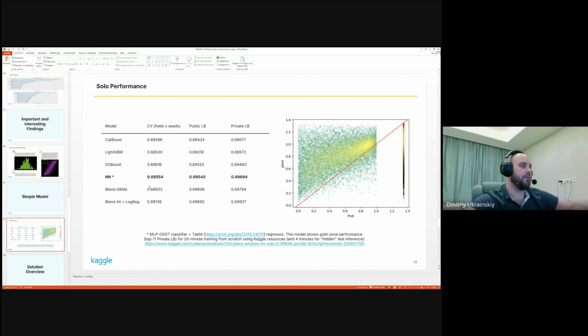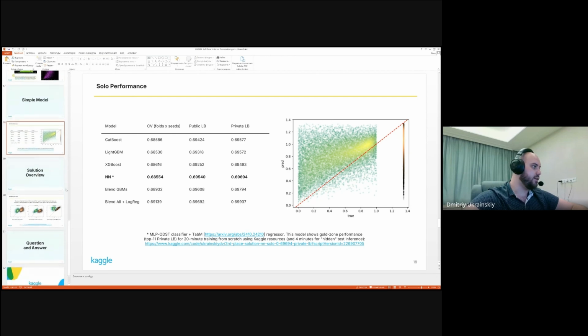Neural network is our best solo model. It is an MLP classifier with ODST layer, oblivious differentiable sparse trees from PyTorch Tabular, in composition with the TabM regressor. TabM is a new model from Yandex Research, quite nice. This composition model shows gold zone performance with 20 minutes of training from scratch on Kaggle and 4 minutes for hidden test inference. We published this script as a public kernel and share the link here.